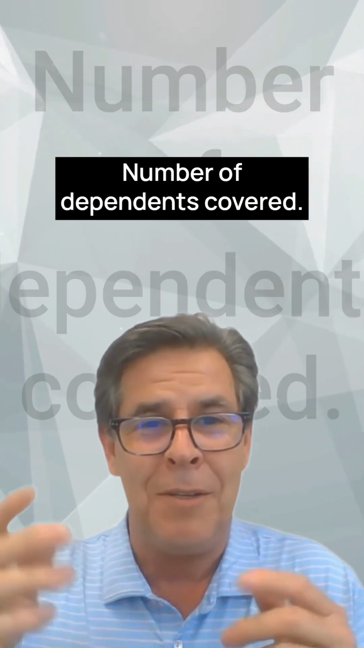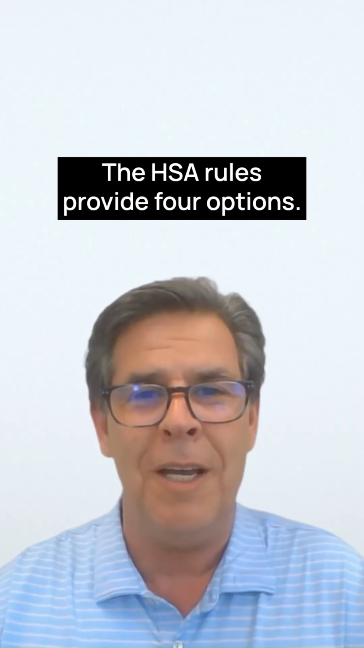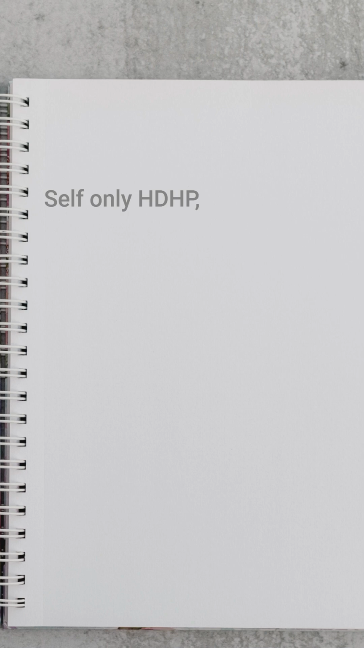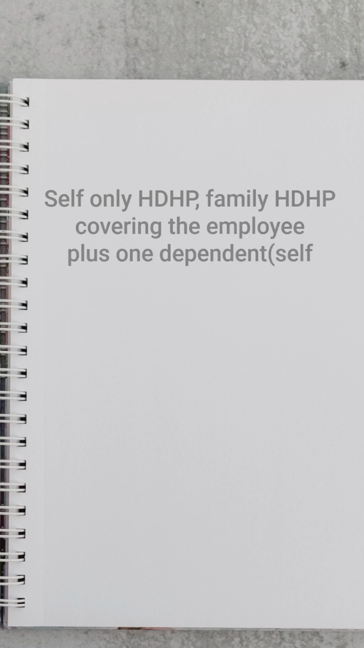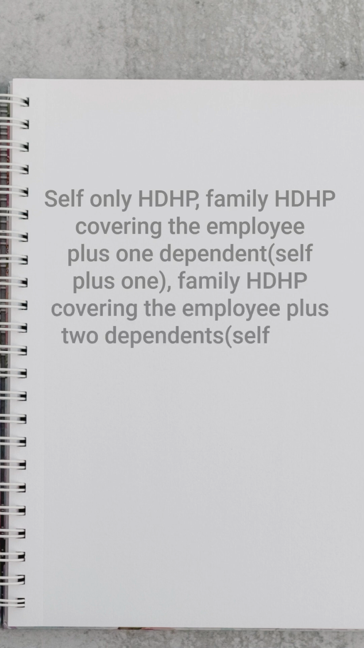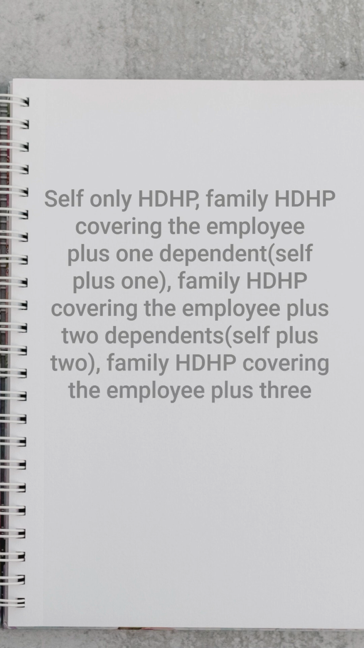Number of dependents covered. The HSA rules provide four options. Self-only HDHP. Family HDHP covering the employee plus one dependent, self plus one. Family HDHP covering the employee plus two dependents, self plus two. Family HDHP covering the employee plus three or more dependents, self plus three or more.